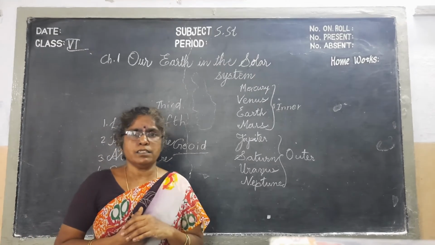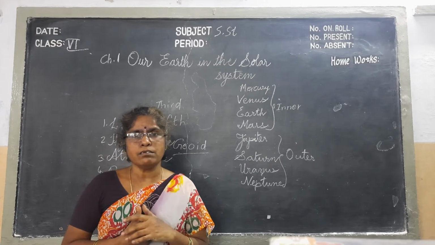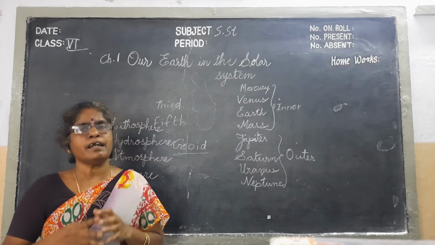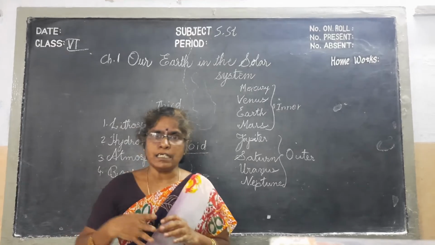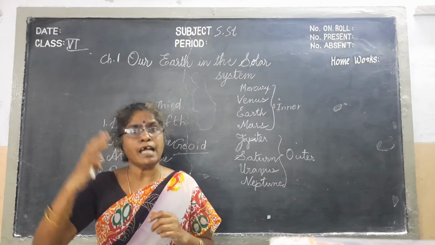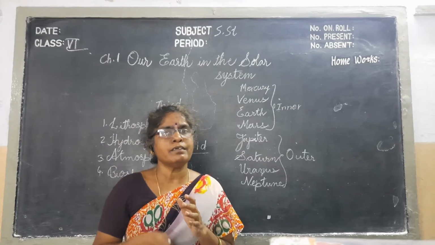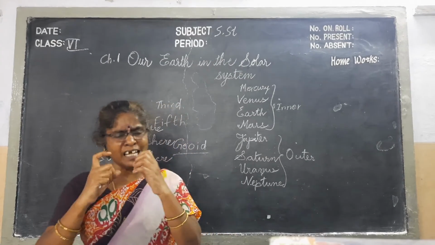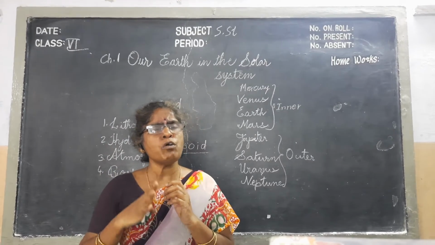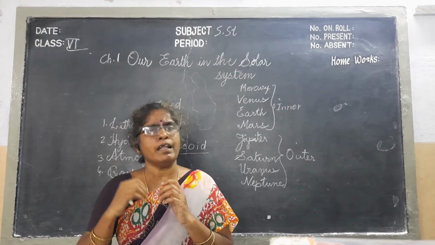Now, satellites. What is a satellite? Immediately we think of NASA or ISRO sending satellites. But not that. A satellite is a celestial body which moves around a planet.